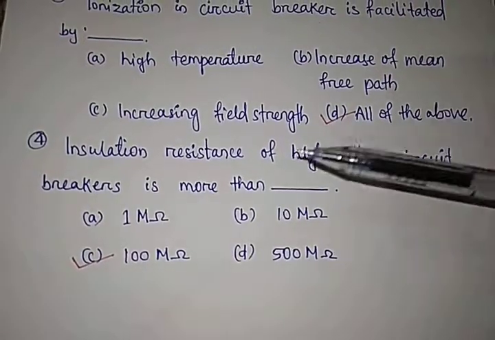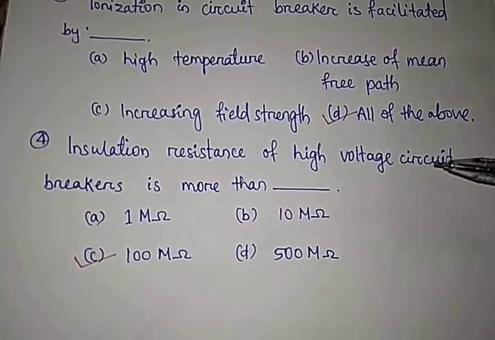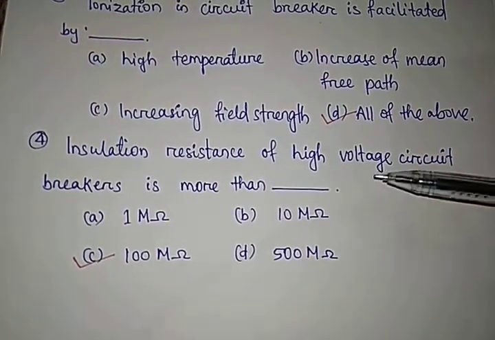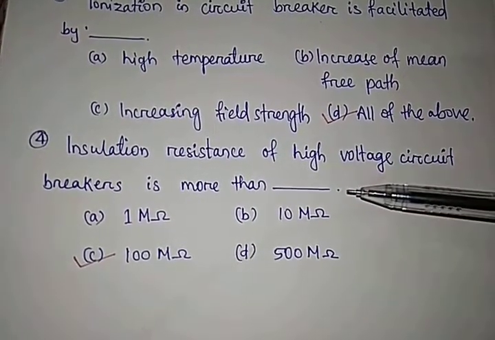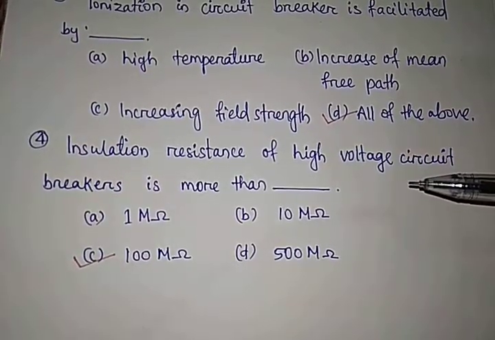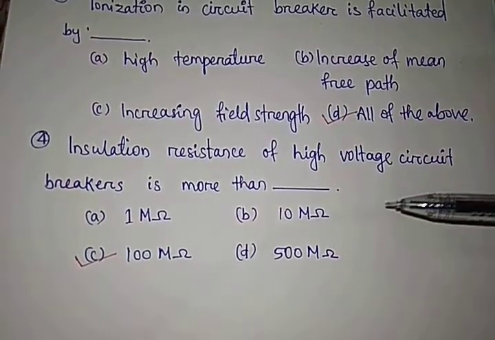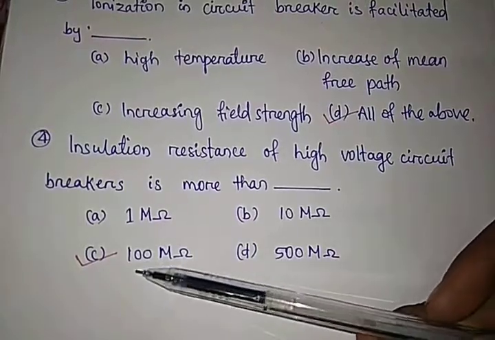Question number 4. Insulation resistance of high voltage circuit breakers is more than dash. The insulation resistance of a high voltage circuit breaker is more than 100 mega ohm. Here, option C is the correct answer.